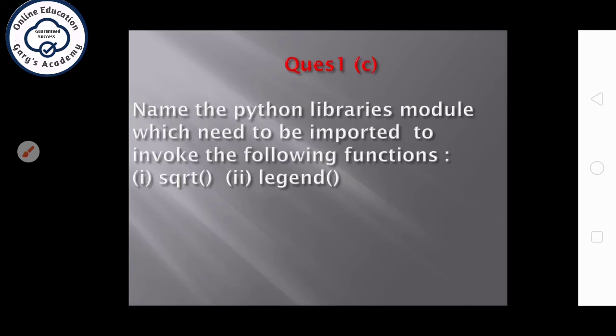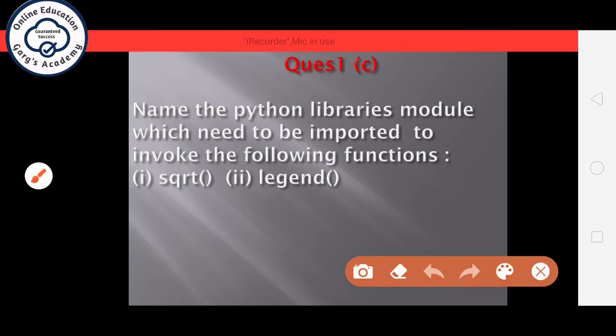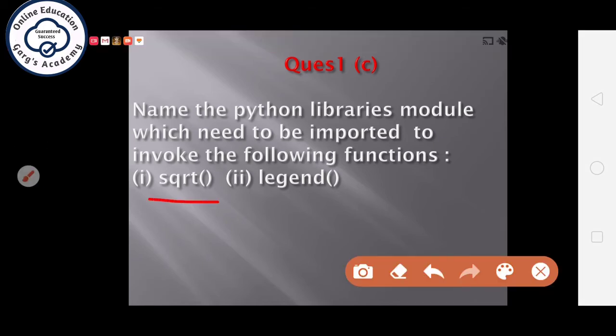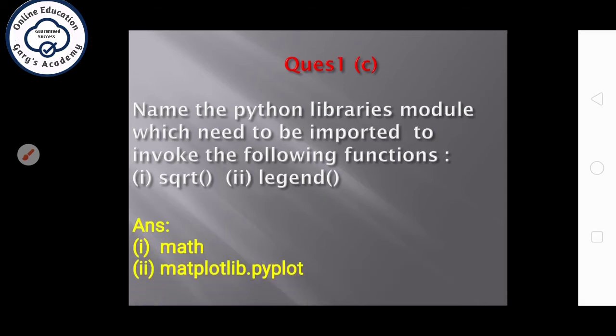Next question, name the Python library modules which need to be imported to invoke the following function. Here for the square root function, the math library, and for the legend function, matplotlib.pyplot component. Means matplotlib is the library and pyplot is the component of the library.